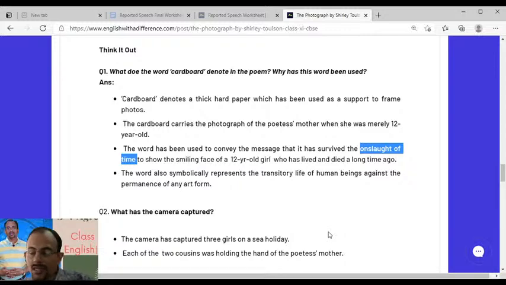Onslaught of time. Because see, with your age, with your class, your vocabulary has to improve, right? Being a student of class 11, you cannot afford to use the vocabulary which the students of class 9 or class 8 are using. Your vocabulary should be better than the previous class students, okay? For example, your vocabulary should be better than a class 9 student or a class 10 student, okay?